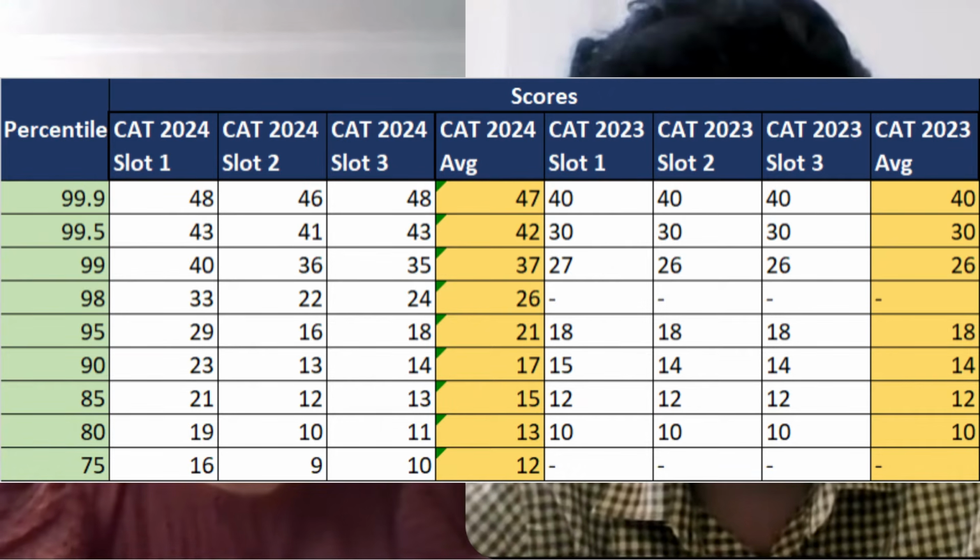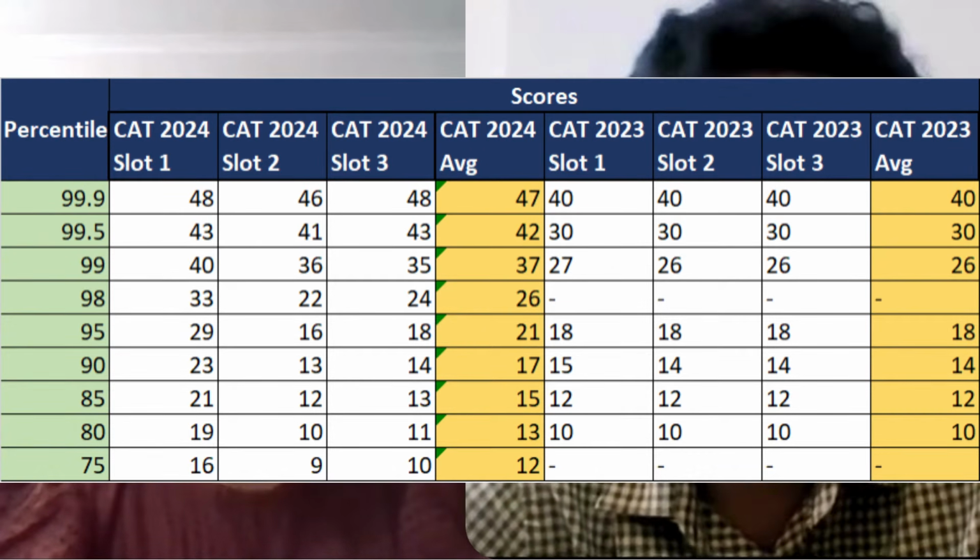But in 2023, just 26 marks, which consists of about 8 or 9 questions, would have taken you to 99 percentile. This was mainly because 2023 CAT was one of the toughest, if not the toughest, in the past 10-15 years.